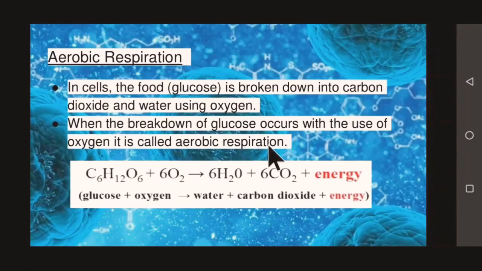The reaction which takes place can be seen here: glucose, when it breaks down in the presence of oxygen, gives rise to water, carbon dioxide and energy, and this energy is released in the form of ATP, that is adenosine triphosphate, which you will be studying in higher classes.